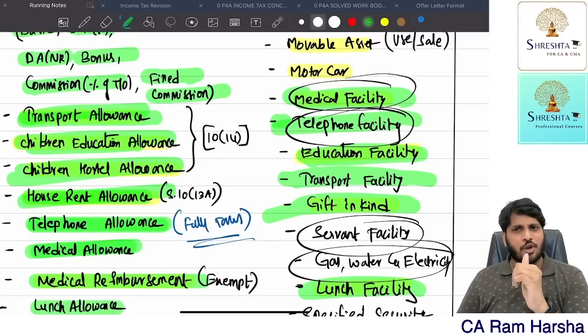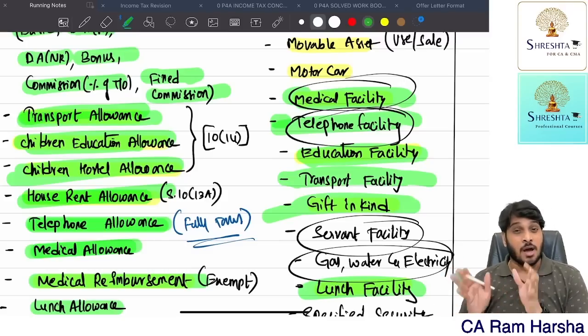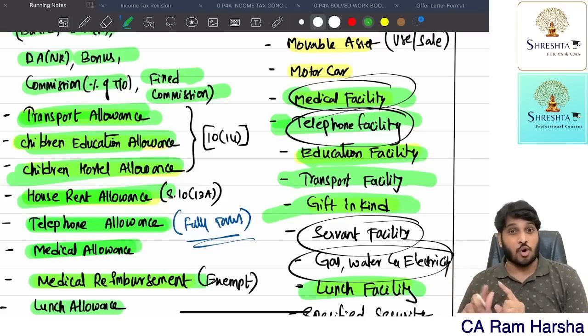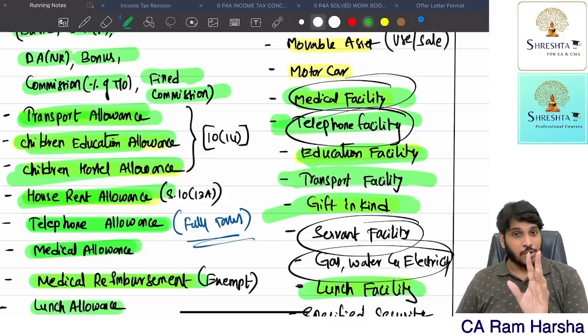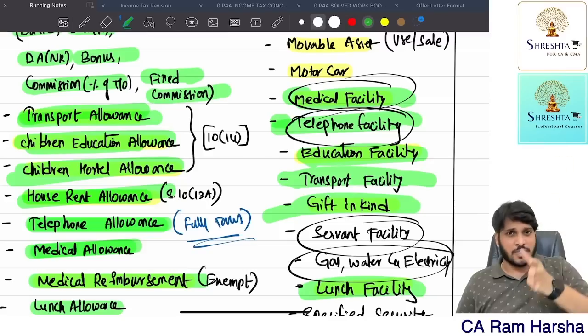Specified employee means what? If an employee is a director in a company, he is a specified employee. If an employee has more than 20% ownership in the company, more than 20% profit sharing ratio in the employer business, he is a specified employee. If an employee's monetary salary is more than 50,000 per annum, he is a specified employee. This definition was defined 25-30 years ago, and the same thing continues even now.